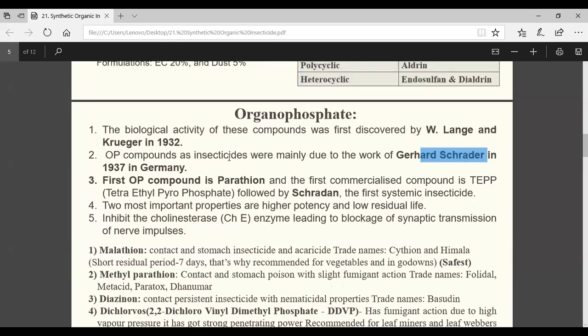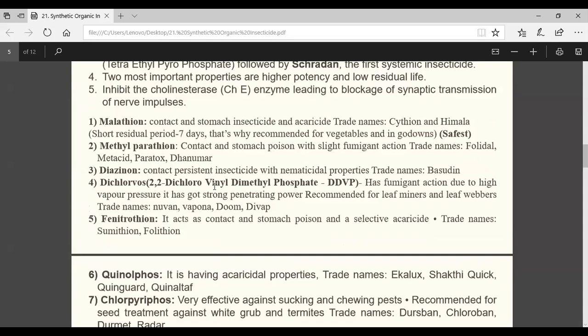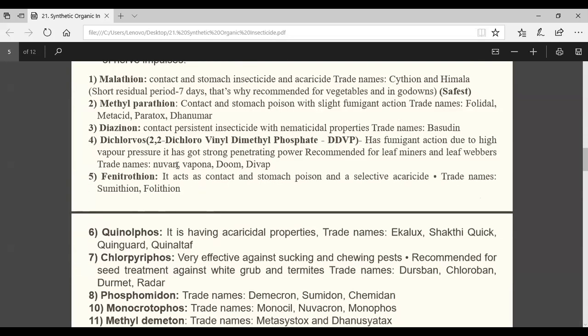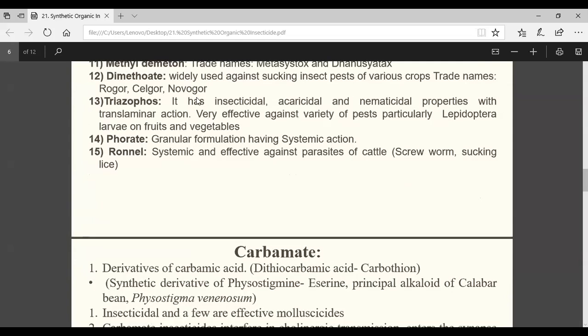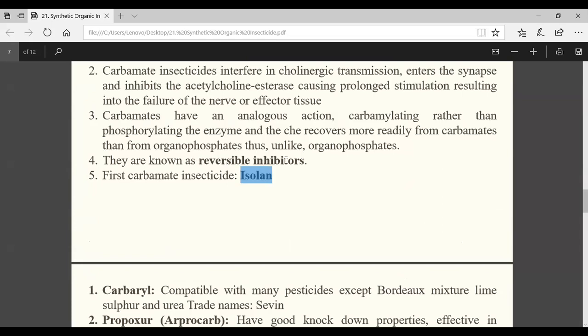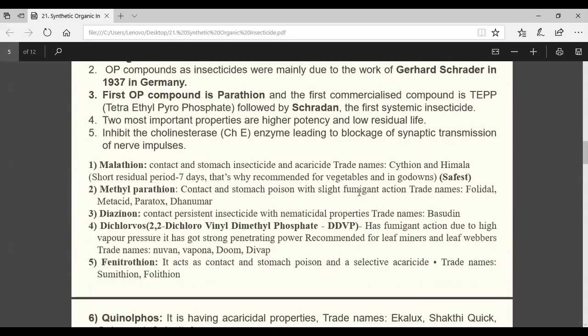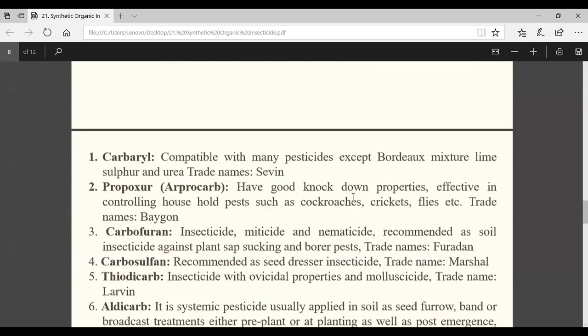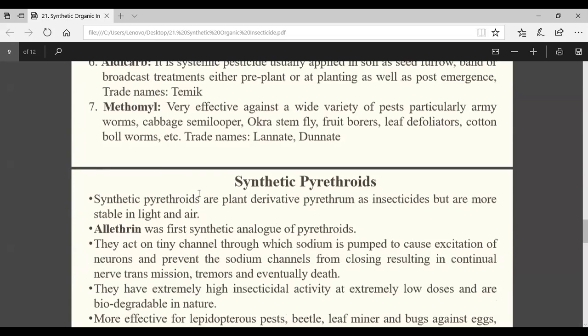Organophosphate: Gerhard Schrader, first OP compound, first commercialized OP compound, and first systemic OP compound. These things may come. Malathion, DDVP, Phorate and Ronnel are important. Rest of the other examples and trade names are important. Carbamate, first carbamate. Carbamate is reversible inhibitor and organophosphate is irreversible inhibitor. This difference may be there in your column matching. Then examples with trade names are important.